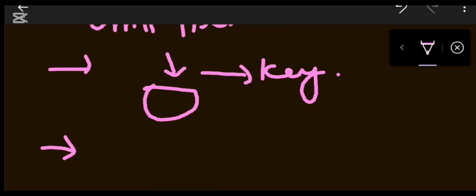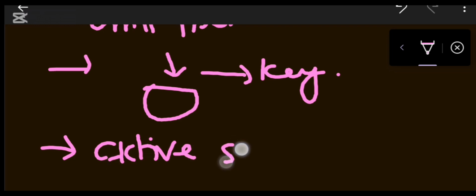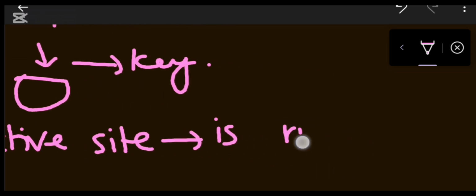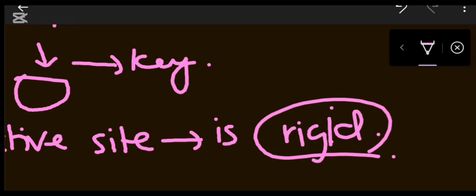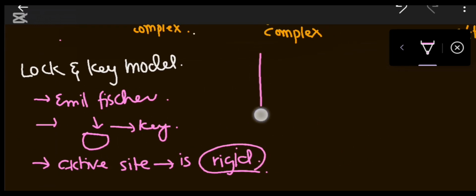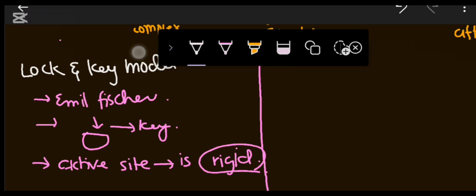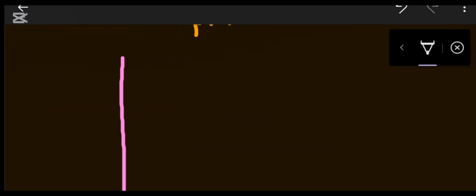This model tells us that the active site of enzyme is rigid, hard. So that's why only the proper substrate can be attached to the active site according to its shape. Then another model is the induced fit model.